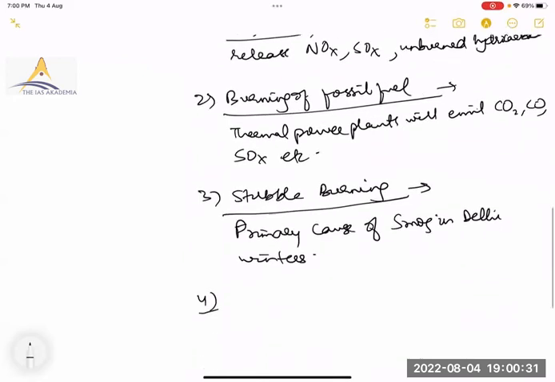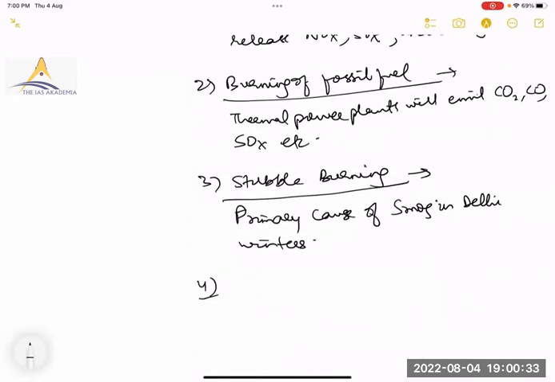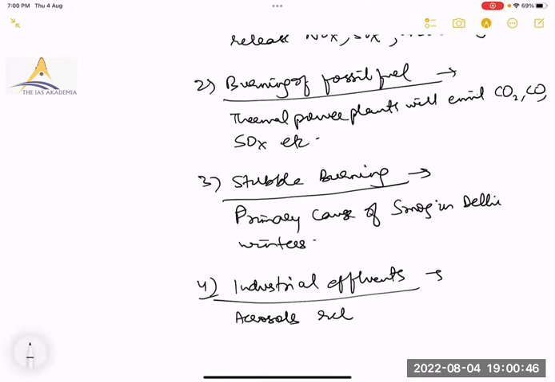Increasing particulate matter and aerosols from perfumes, paints, dyes. How do they arise? You can write industrial effluents. For example, aerosols released in the manufacture of refrigerants.